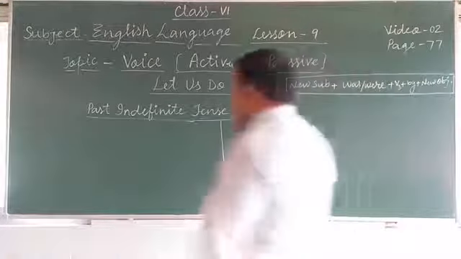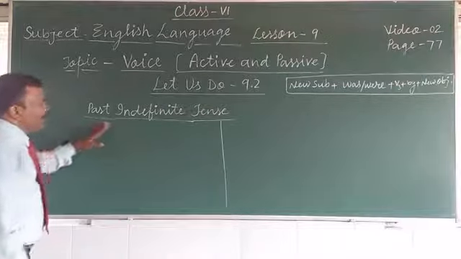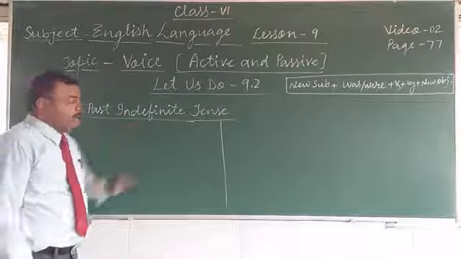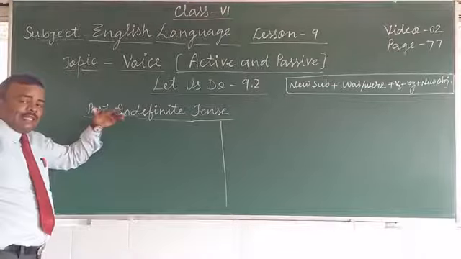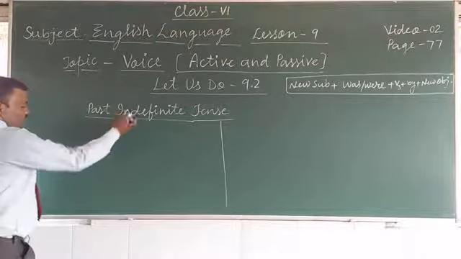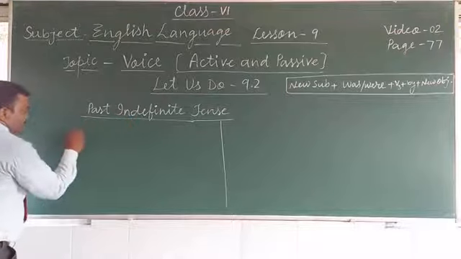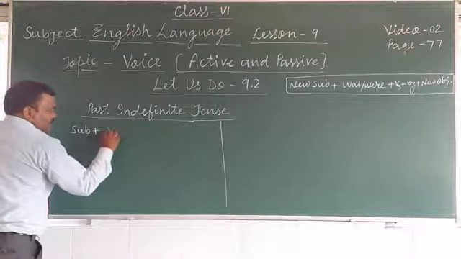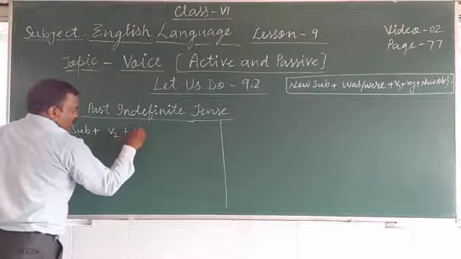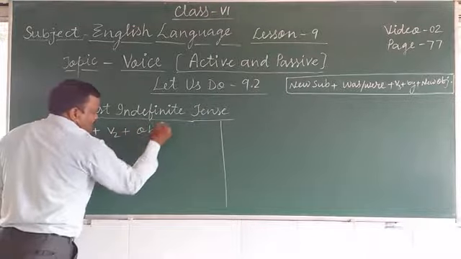Okay, friends. Now let's study past indefinite tense. You have studied past indefinite tense in the previous chapter. So what is its sequence? We write subject plus second form of the verb plus object.